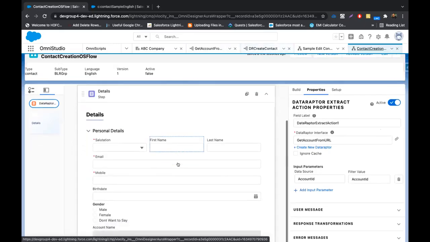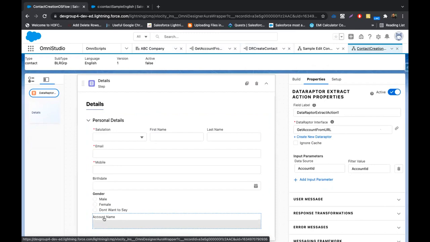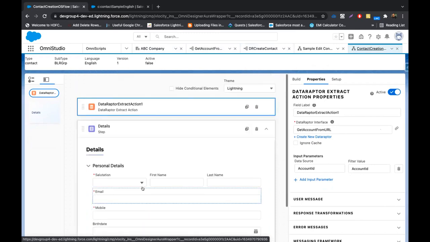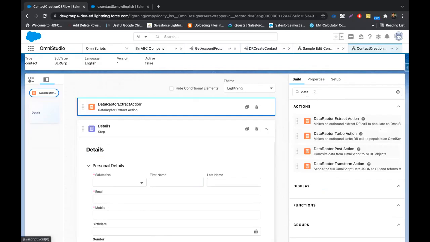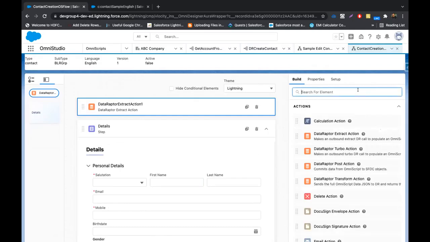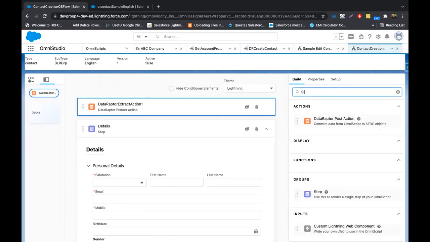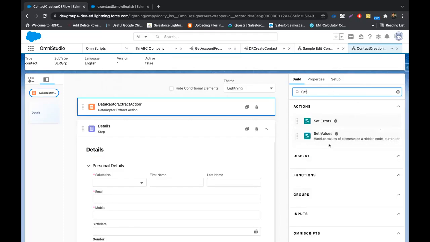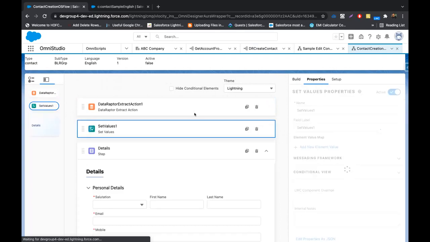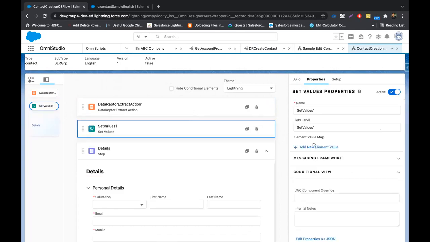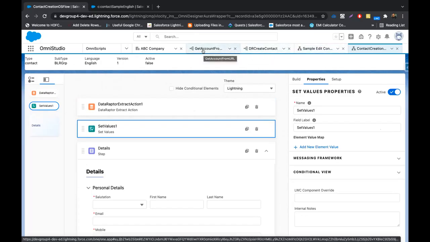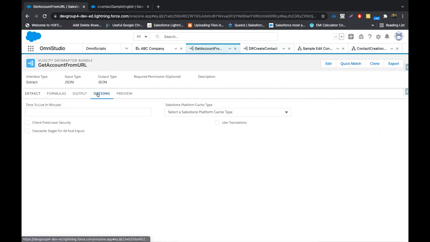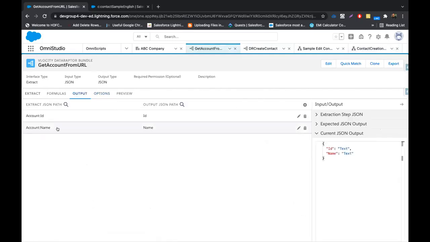To pre-fill any element of the OmniScript, we will have to use a set value, or we can directly use some JSON hacking as well. For now I'll use a set value. We could have skipped it, but the response that we are getting from the data raptor is in the form of name.